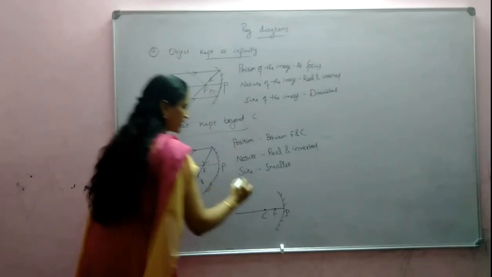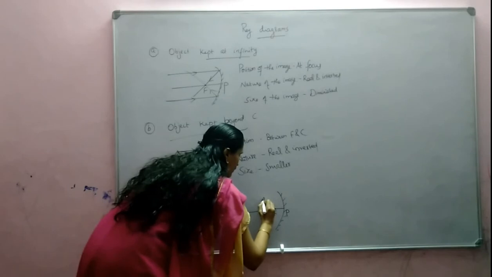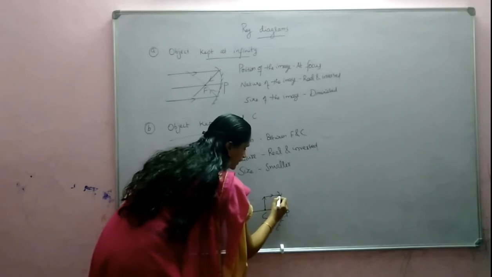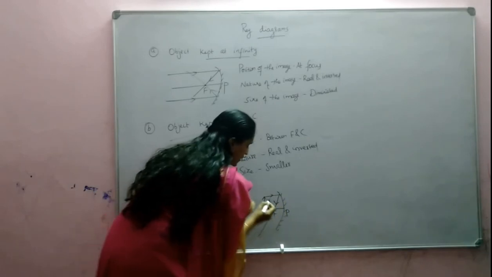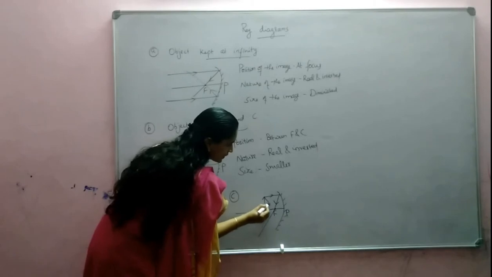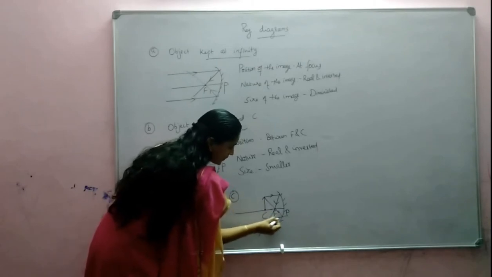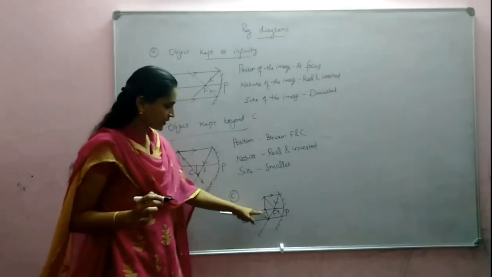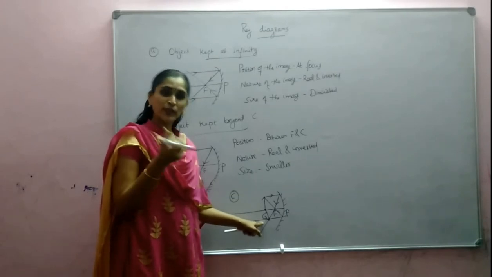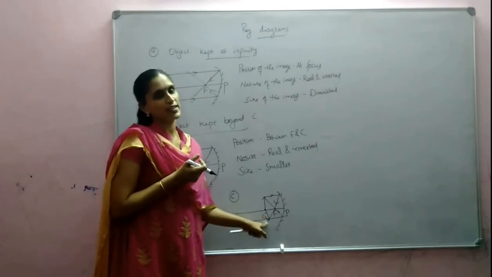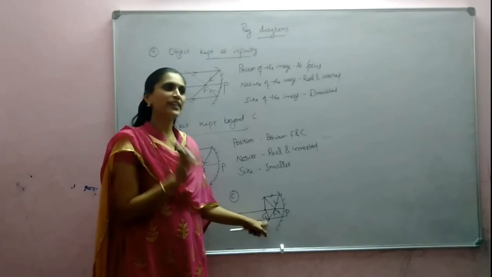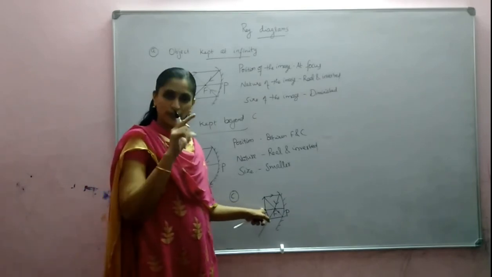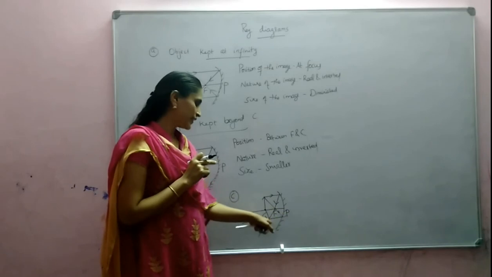So in this case we are keeping the object at the center of curvature. Two rays are needed. A ray parallel to the principal axis, after reflection, passes through the focus. Similarly, a ray passing through the focus, after reflection, becomes parallel to the principal axis. So the image is formed at C. Here you can see it is a little bit twisted. Actually, it should be formed exactly at the center of curvature. That's why I told you to be very careful when drawing the diagram. This should be exactly at the center of the circle. Then only you will get the diagram properly.